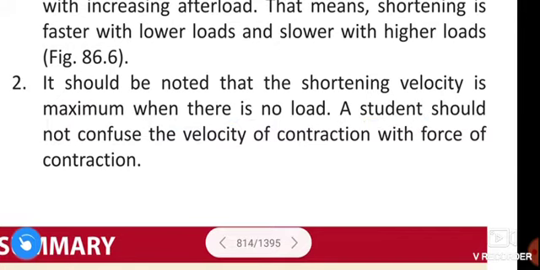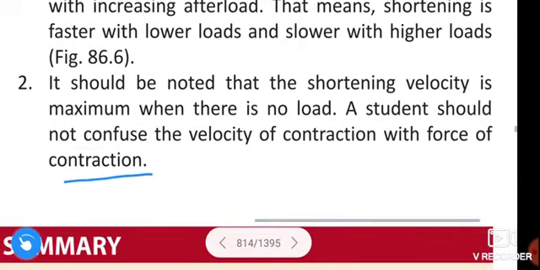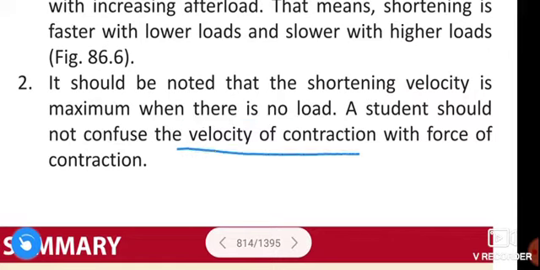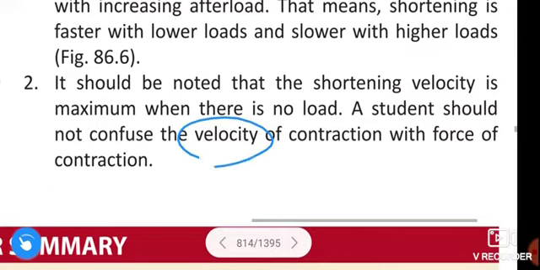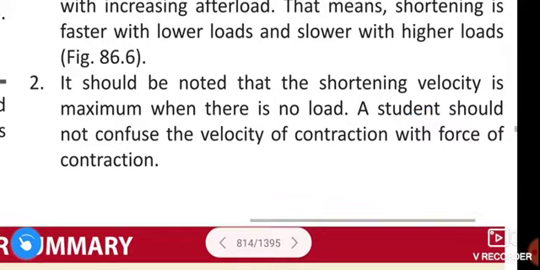A student should not confuse the velocity of contraction with the force of contraction. Velocity and force are different.